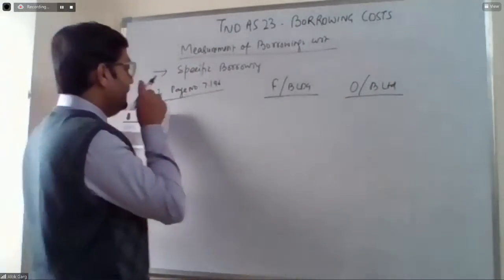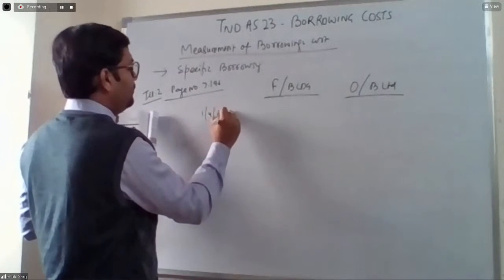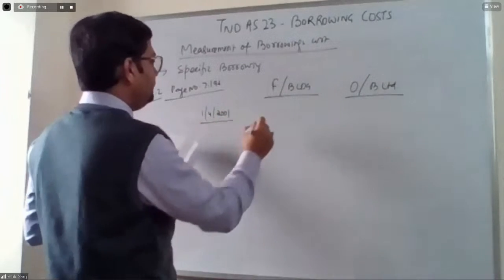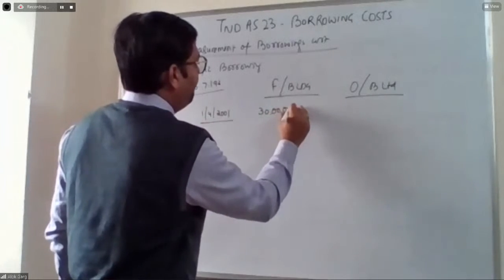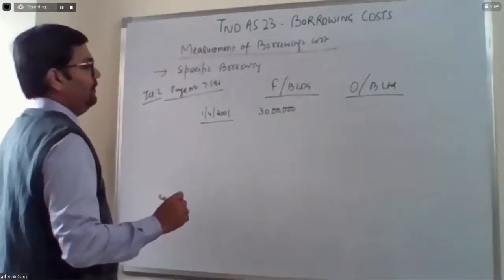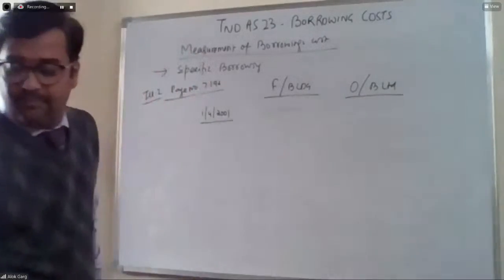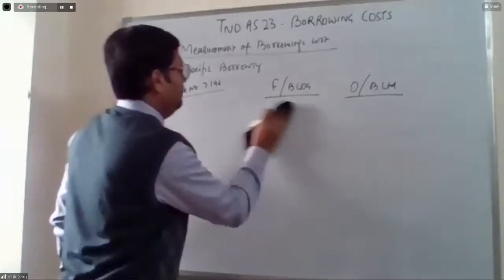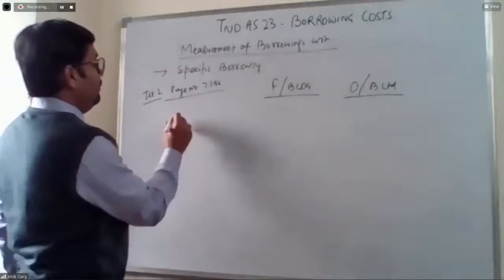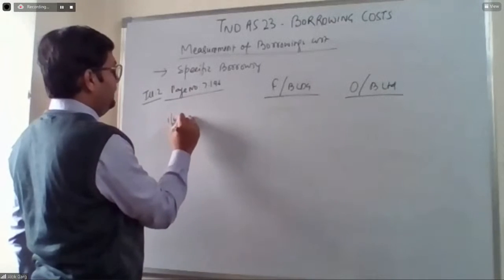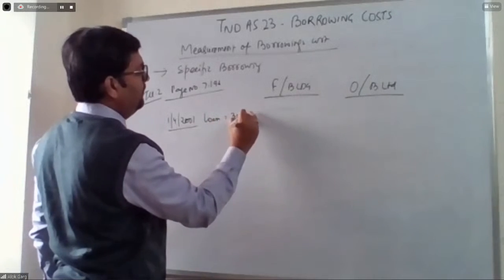So in this case, on 1st April 2001, 30 lakh has been taken. On 1st April 2001, the total loan is 30 lakh.